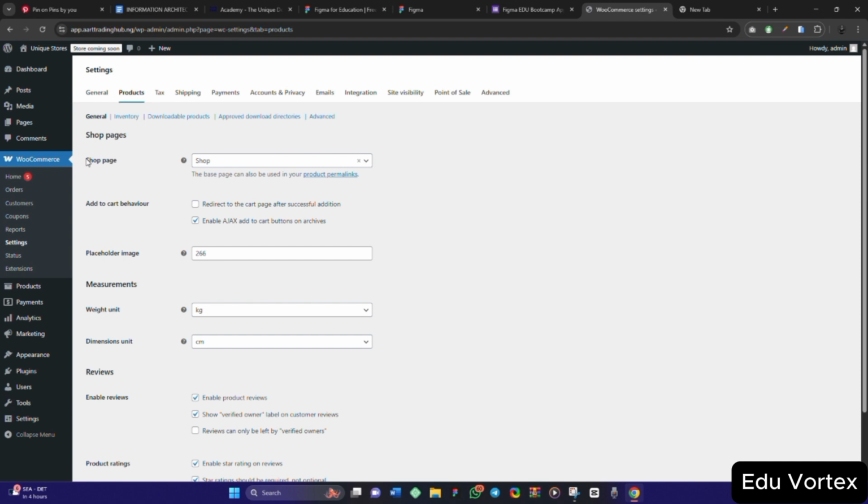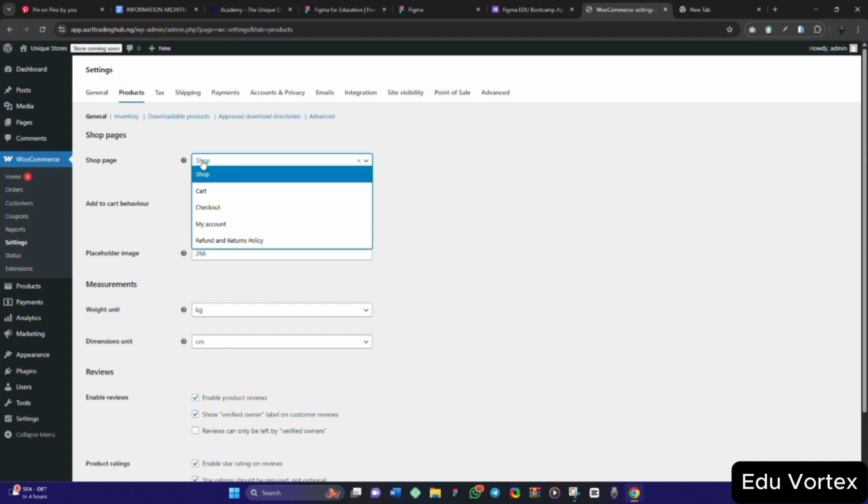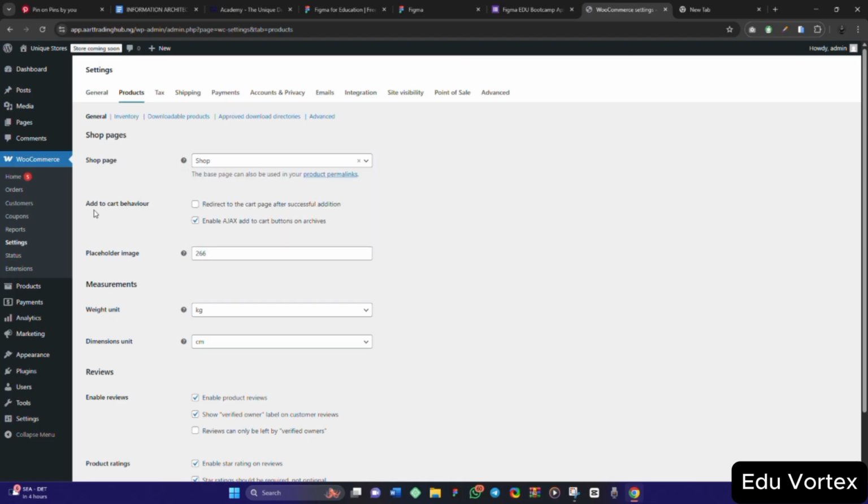For this place, it's a shop page. Now the shop page should be shop. I cannot select cart as a shop page. I cannot select checkout as a shop page. I cannot select my account as a shop page. Just simple stuff. From this place, I will say add to cart behavior. Now I want it to redirect to the cart page after. So if anybody clicks on add product, I want it to direct them to the cart page automatically.